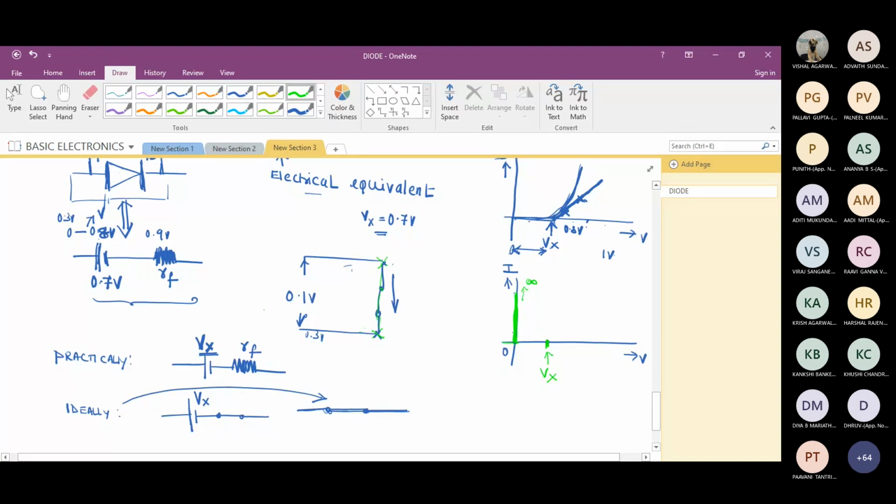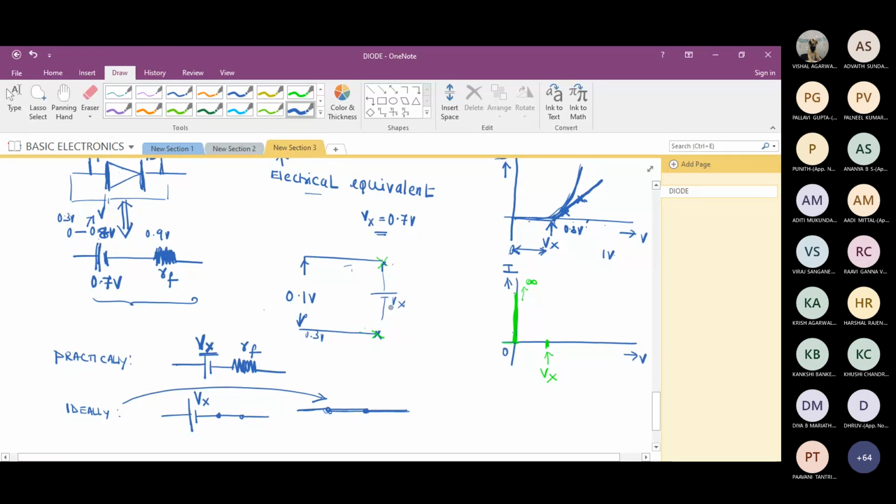So what should I do now? I have to take out this diode. In place of the diode, can I draw Vx, a battery, now? Can I draw Vx here? Yes, sir. Diode is not conducting. All of you getting it now? Yes, sir.